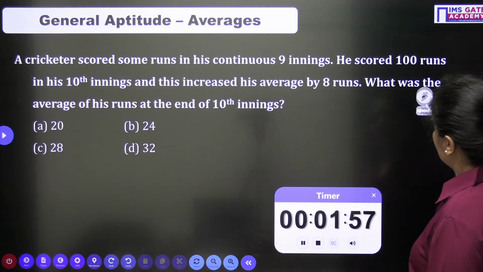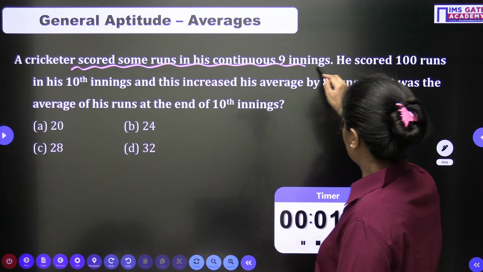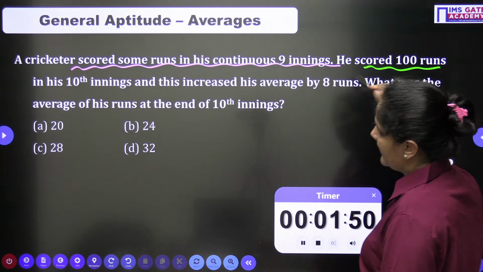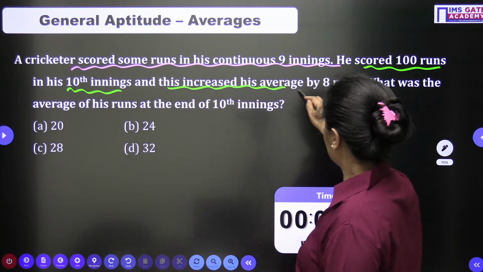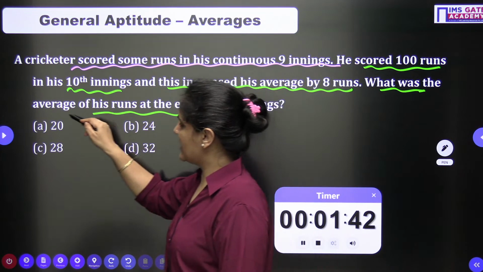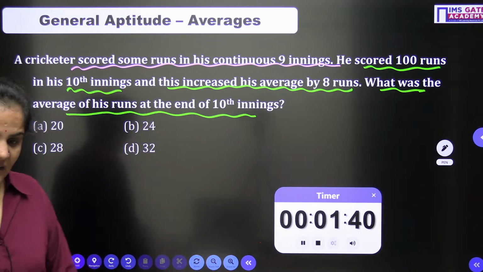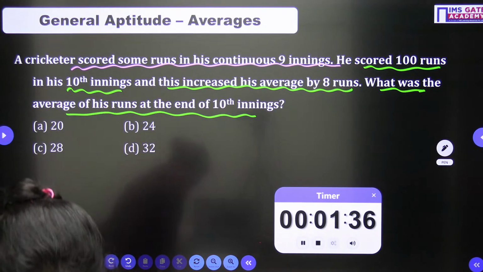What is the question given to you? A cricketer scored some runs in his continuous 9 innings. He scored 100 runs in his 10th inning and this increased his average by 8 runs. So what was the average of his runs at the end of the 10th inning?